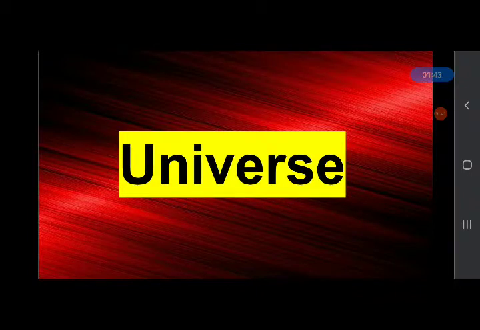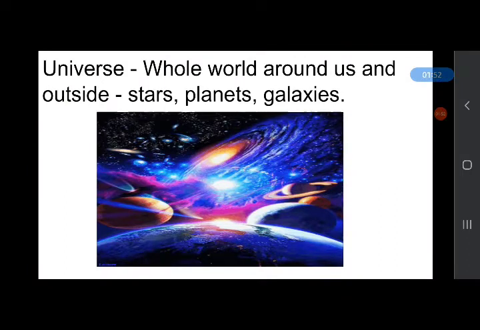Now, what comes to your mind when you hear the word universe? You can answer to your partner. The universe includes the whole world around us and outside, like stars, planets and galaxies. Galaxies are groups of thousands of stars, okay? And what is a universe? The universe includes the whole world around us and outside, stars, planets and galaxies.